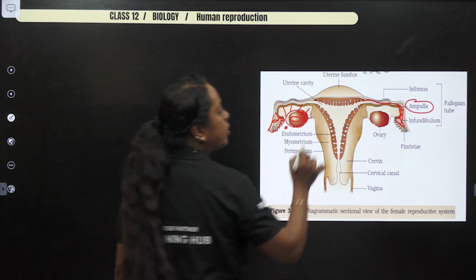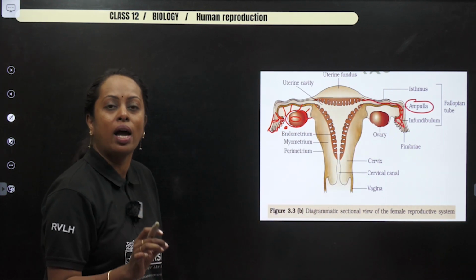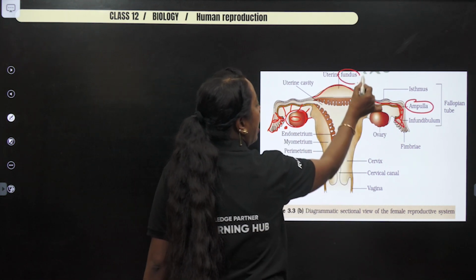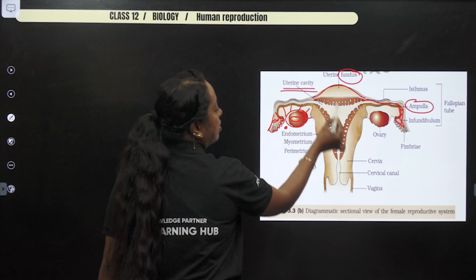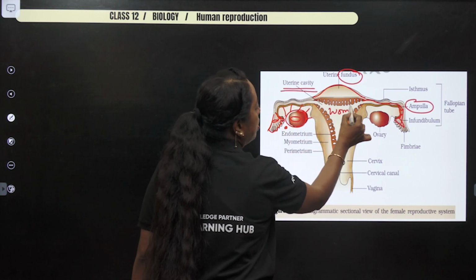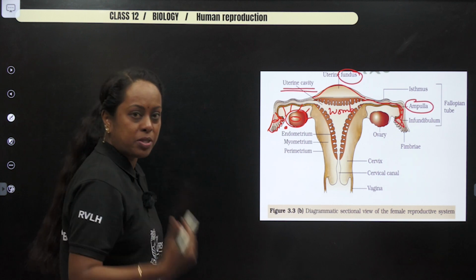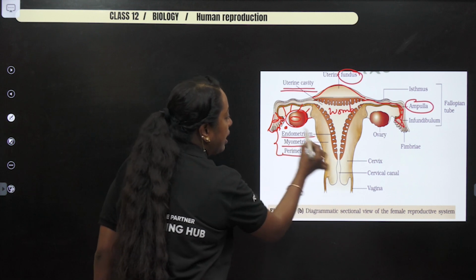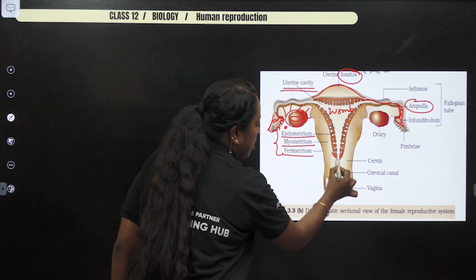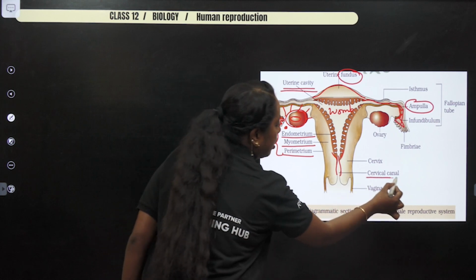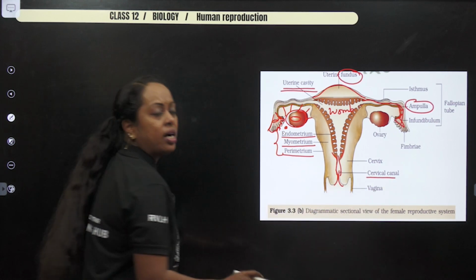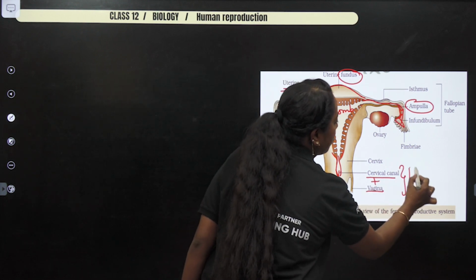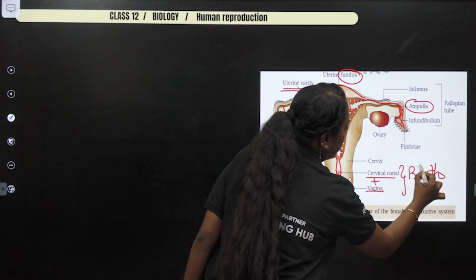And the part of the fallopian tube which attaches to the uterus is known as the isthmus. When the uterus starts, the elevated portion is known as fundus. Then comes the uterine cavity, which we studied as womb, which appears to be an inverted pear-shaped structure. Next, we have the 3 layers, outermost perimetrium, middle myometrium, inner endometrium, then the cervix, which has a narrow canal, that is the cervical canal, which joins the vagina. Cervical canal and the vagina together were known as birth canal.